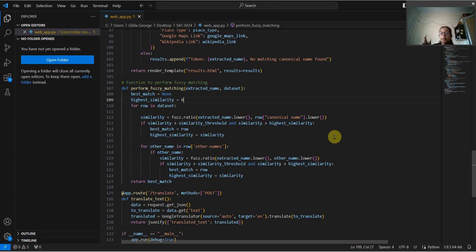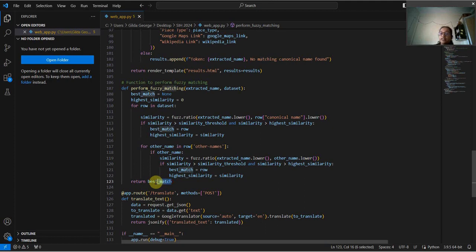Over here we compare with the fuzzy ratio, that is the similarity score, similarity threshold, where we check the extracted word and compare it with the canonical name of the dataset which we made, and we also compare it with the other name column. So even if we enter Bombay, which is another name, and Mumbai is the canonical name, the Bombay spelling error can still be identified, and then it will be taken as Mumbai as the canonical name.